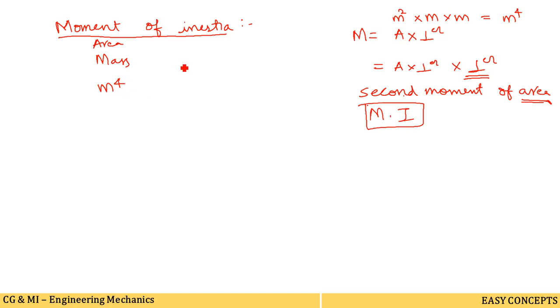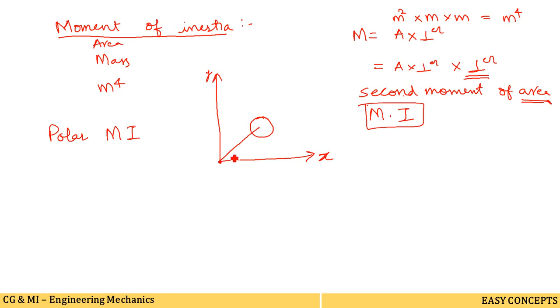Okay, now speaking about the polar moment of inertia concept. What is the polar moment of inertia? Suppose this is a particle, and we try to locate this particle with respect to axes. This is the x axis, this is the y axis, and the third perpendicular axis, the z axis, is coming out of your screen. If we take the moment about this axis which is coming out from your screen, then that moment is called the polar moment of inertia.